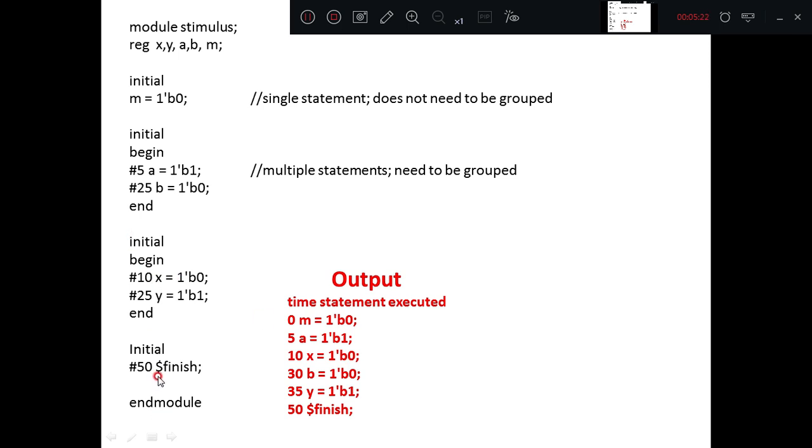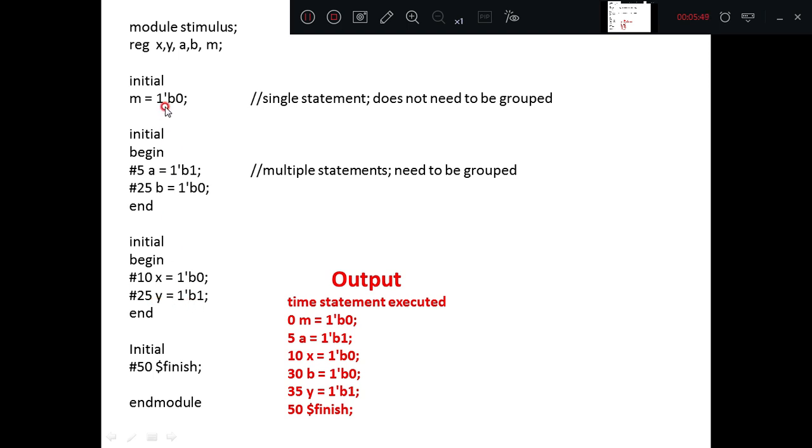Since time 50 has not yet elapsed, you can observe the second statement in this initial block takes 5 plus 25, that is 30. Here the second statement will take time 10 plus 25, that is 35. So at 30 it will update the value of B to 0. At 35 it will update the value of Y to 1.